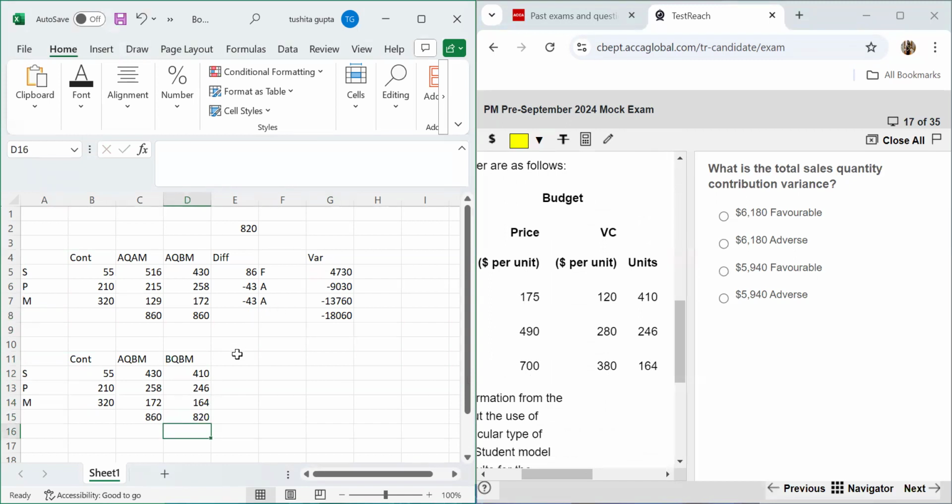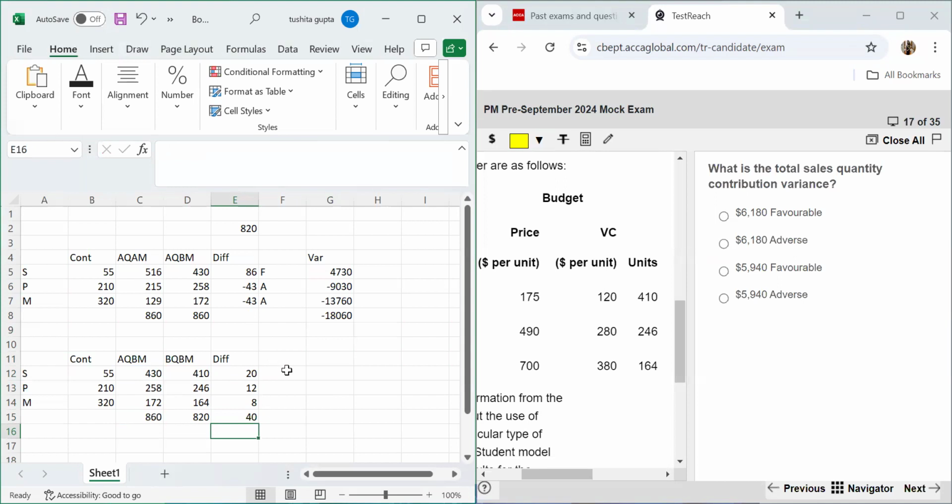So let's now find out the difference: what we should have sold versus what we have sold. So 20 favorable. Similarly, over here, the difference, these two should tally. Whatever you're getting as a difference, it's coming 40. Similarly, it should be 40 if you take this one also. So that would mean that you have done the calculations correctly.